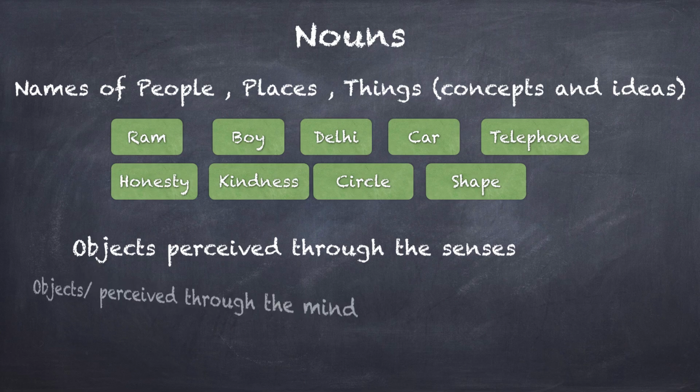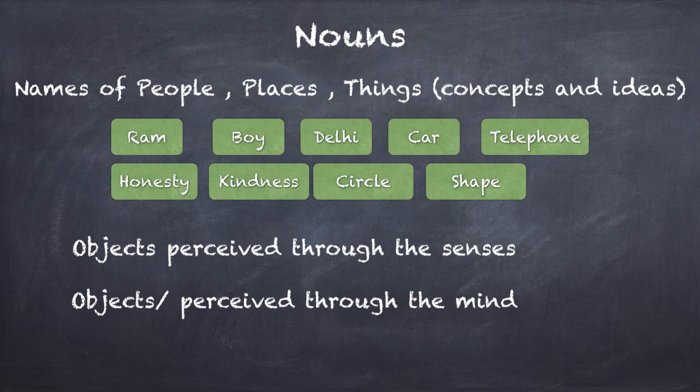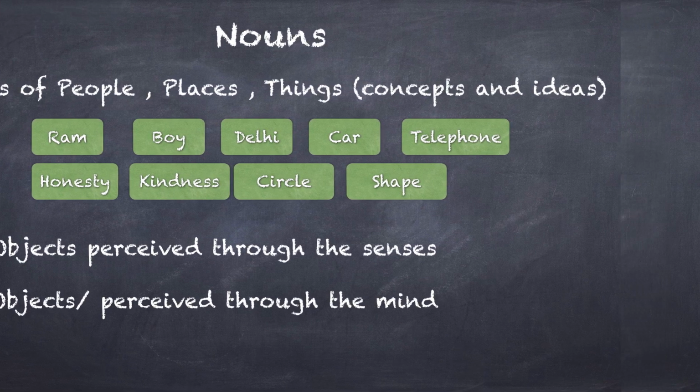A circle is a concept, right? You can see a circle in the physical world, but a circle can exist in your head also. Shape: a circle, a square, a rectangle, a triangle, all of these will come under the category of shape. So all of these are nouns. Nouns of specific things, nouns of general things or categories, nouns of animals, nouns of anything that you can imagine or anything that you can see in the world. The names of things are nouns, right?